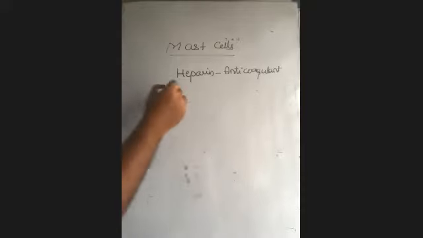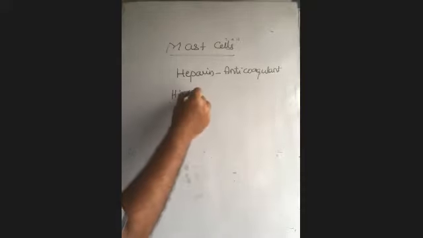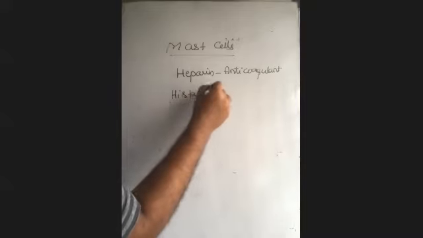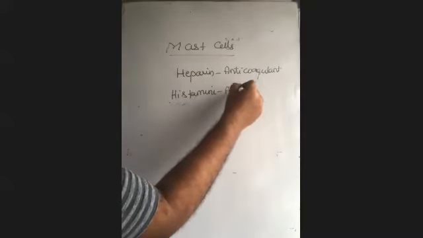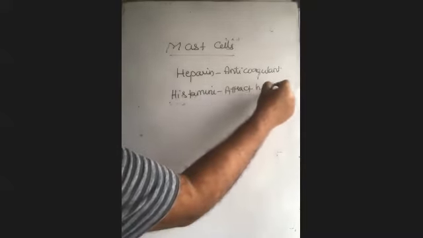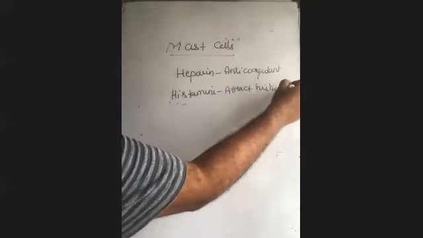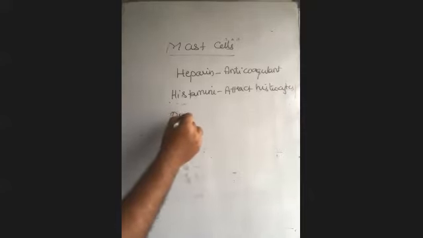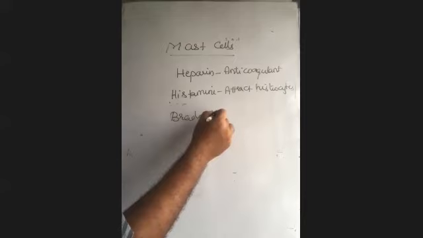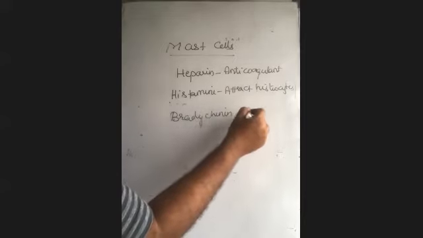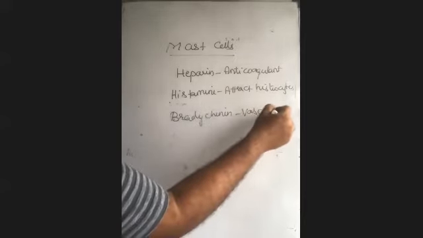Histamine attracts histiocytes. Next, bradykinin. Bradykinin means vasodilator.